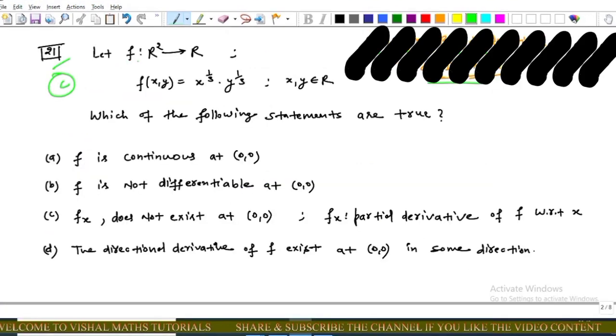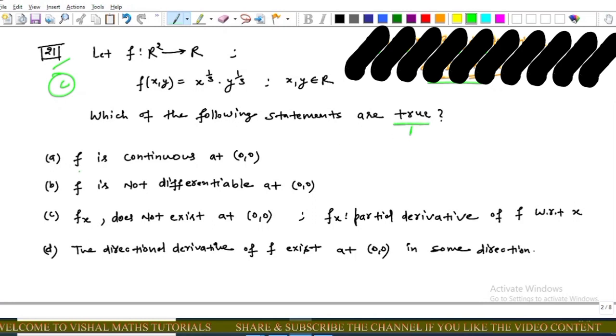Question is: let f from R2 to R such that f(x, y) is equal to x power 1 upon 3 into y power 1 upon 3. Now in the question, which of the following statements are true? Actually in this question we have to find out the true option.